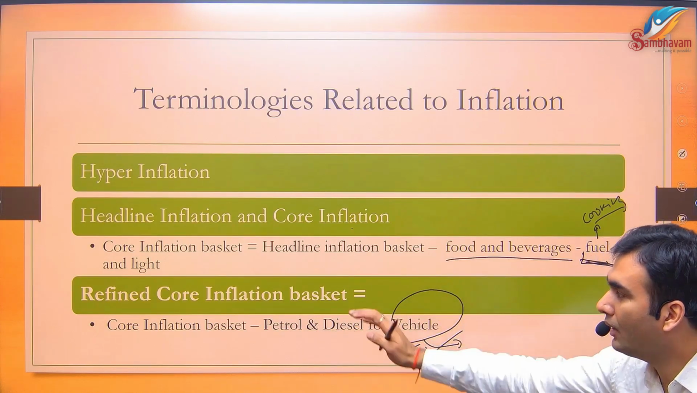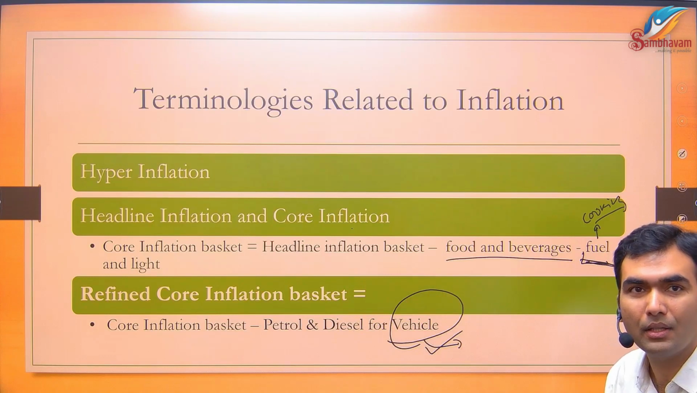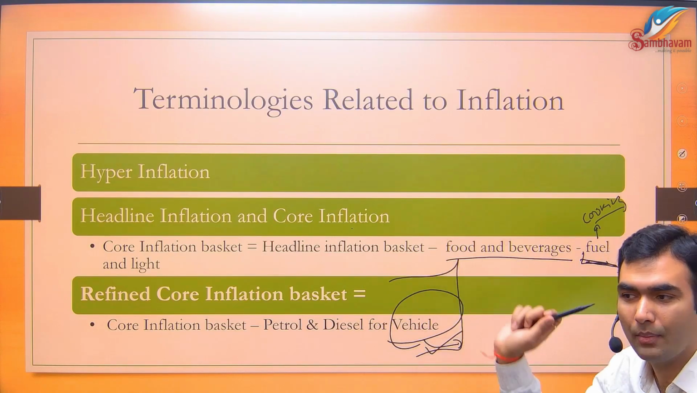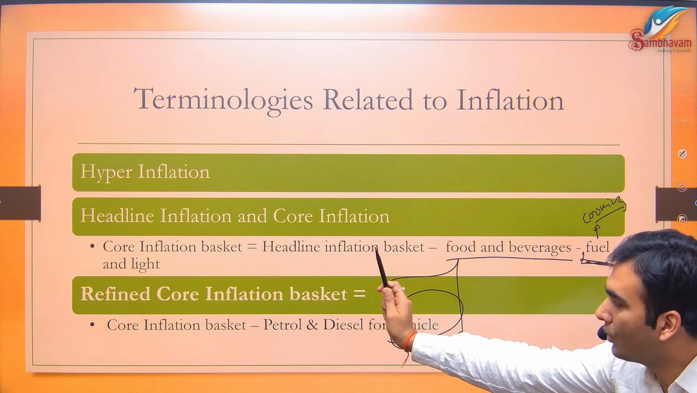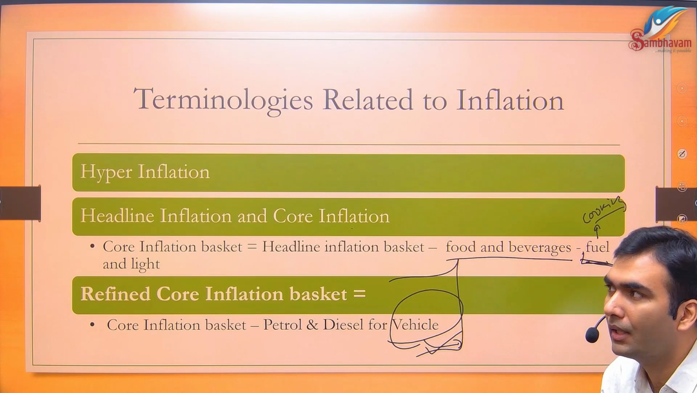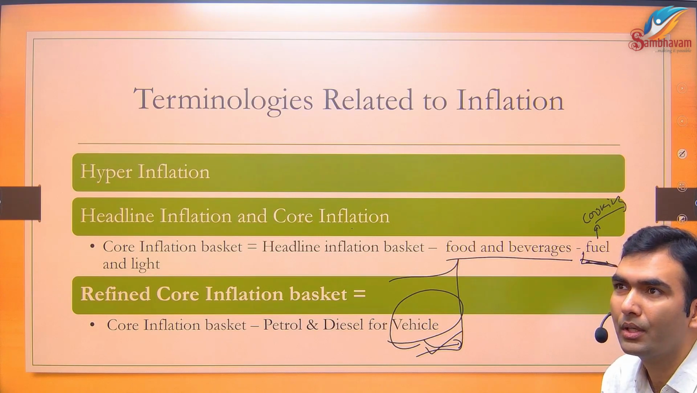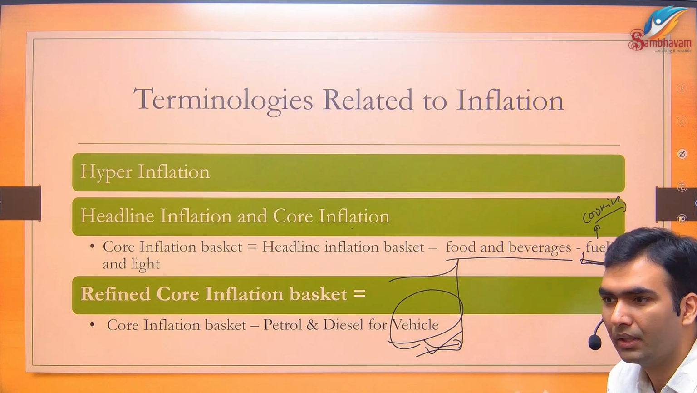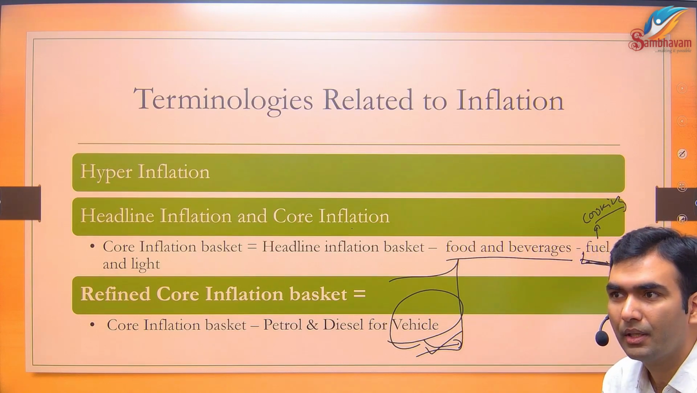Then we shall come to refined core inflation. This is one thing which has not yet been asked in the exam. Core inflation they have already asked. So the next item that is going to be asked is refined core inflation, although it had come in the Economic Survey of probably 2021, so there is quite some time. They have not asked 1, 2, 3 either. So you never know. UPSC is a bit unpredictable.